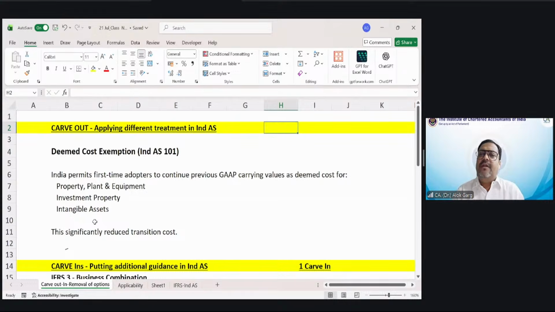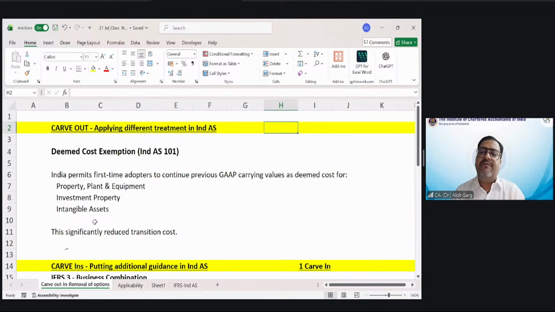Friends, let me talk about the example of carve out. We have almost 10 carve outs. So at 10 places in our 39 Indian accounting standards, we have taken a different treatment in comparison to the IFRS standard.